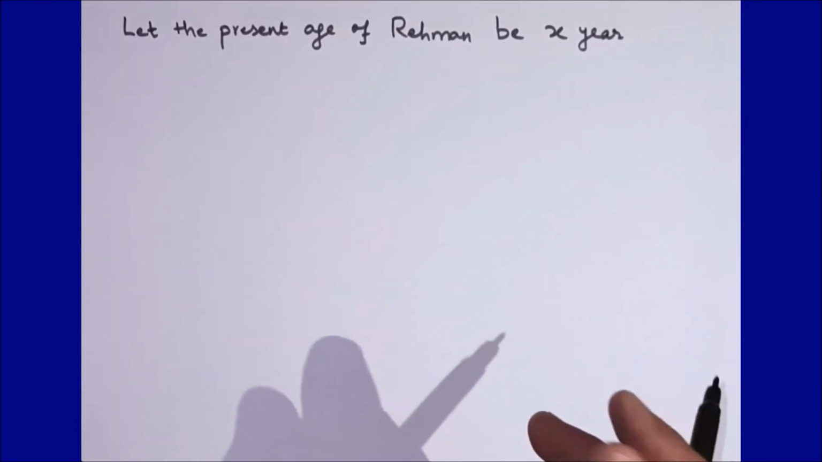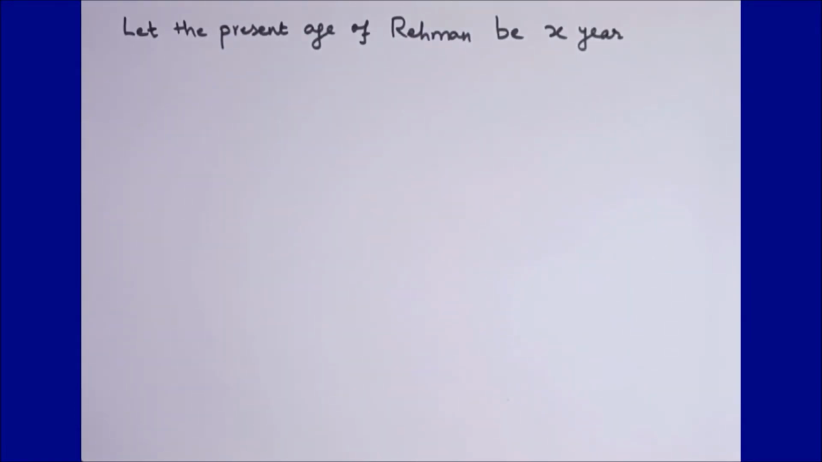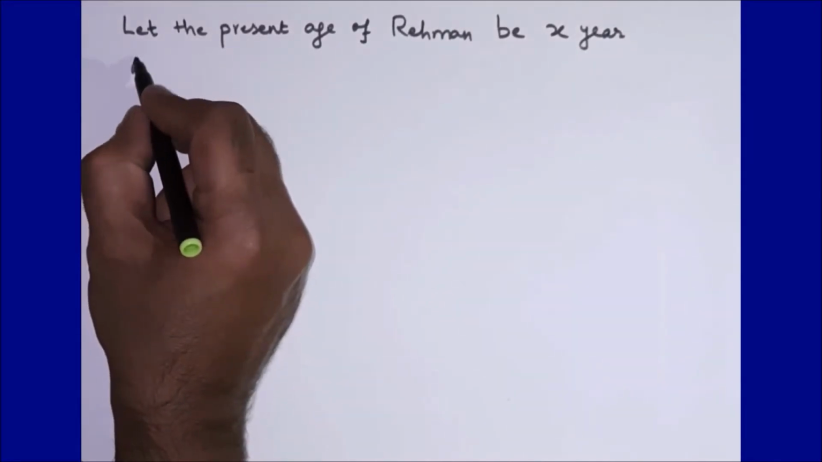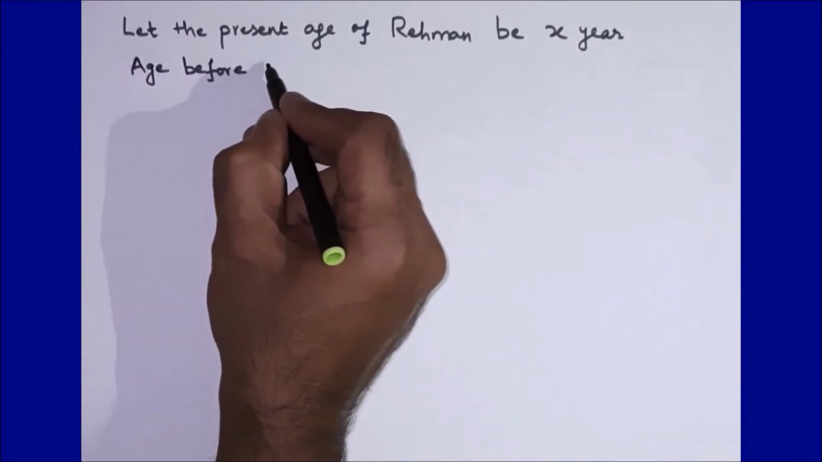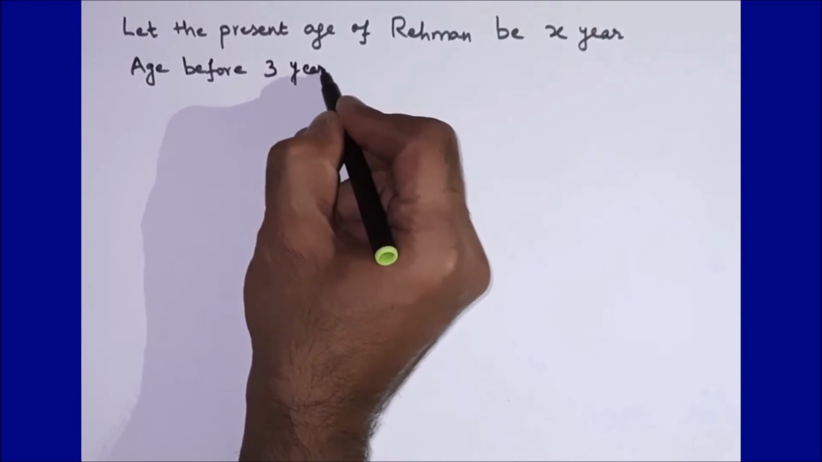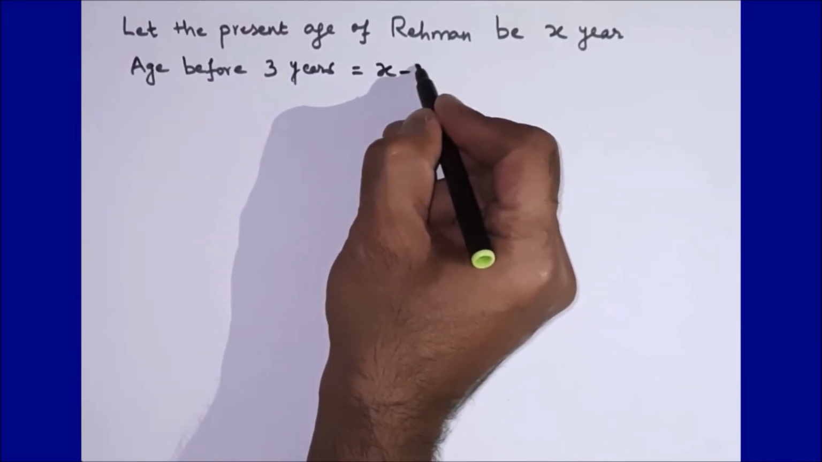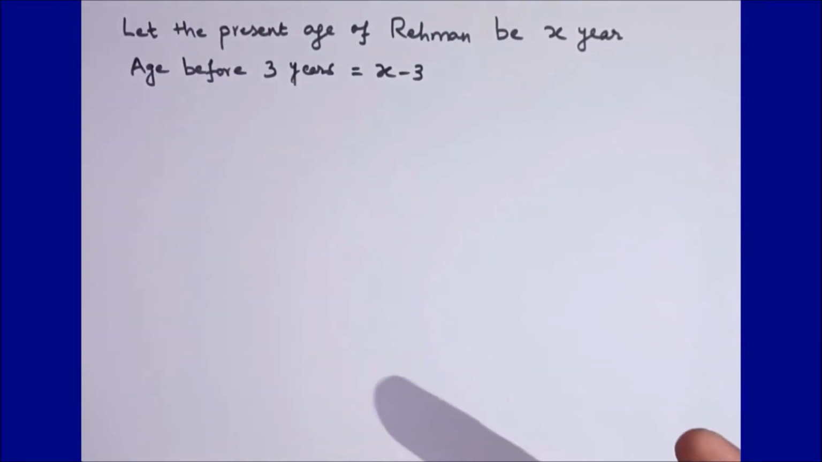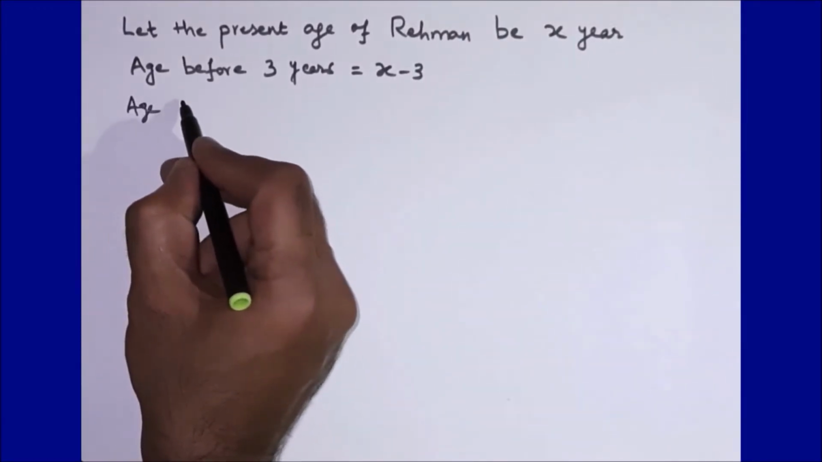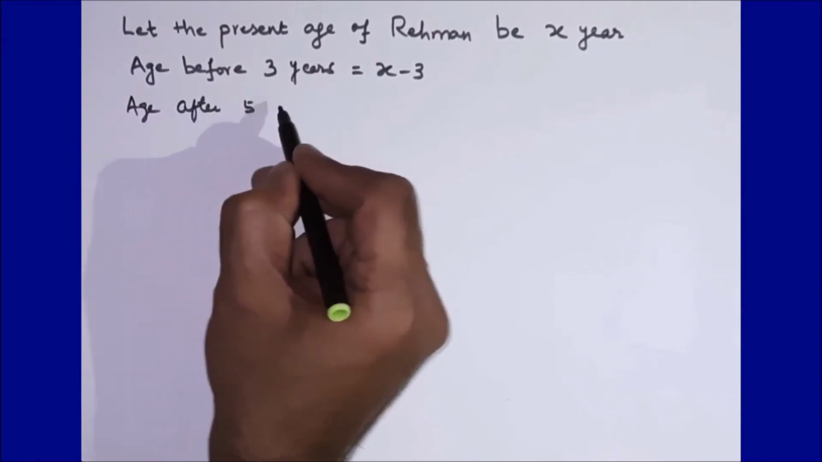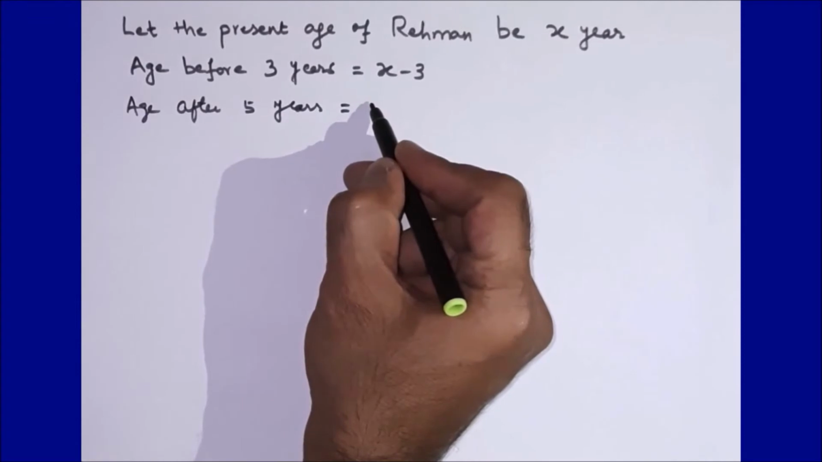As per the question, the sum of the reciprocals of Rehman's age 3 years ago and 5 years from now is 1 upon 3. So let us first write down the age before 3 years. Age before 3 years is equal to x minus 3, because we are considering the current age as x. Similarly, age after 5 years is equal to x plus 5.